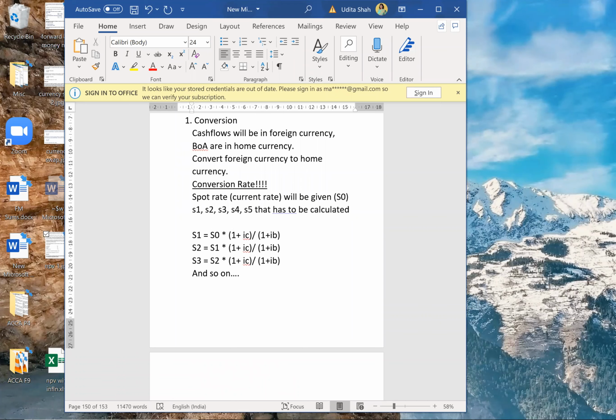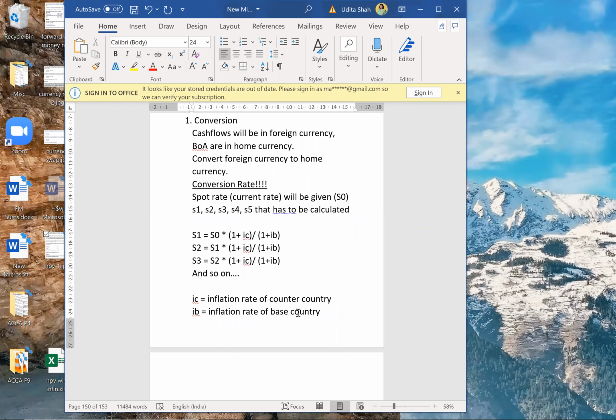Here IC is your inflation rate of counter country, and IB is your inflation rate of base country, that is home country.